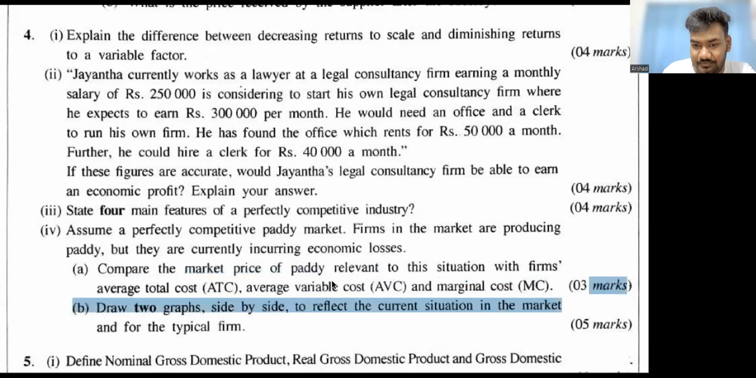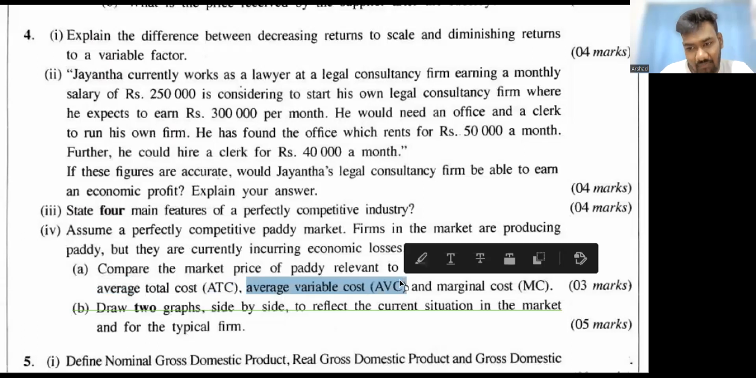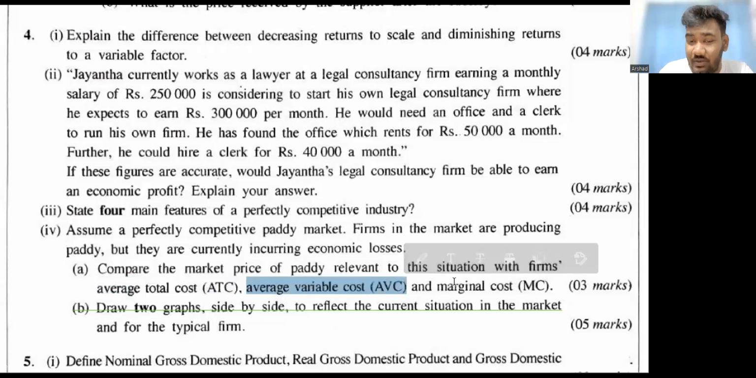3 marks there. They are making a loss, so price is less than ATC. They are making a loss but still continuing, so price is more than AVC. MR equals MC. Yes, the firm is always at equilibrium, guys. Firms are always at MR equals MC. Okay. And given that this is equal.